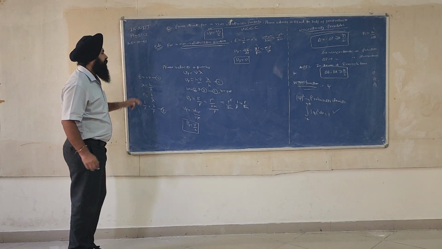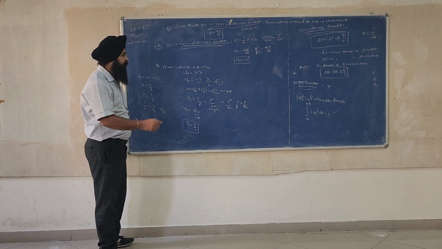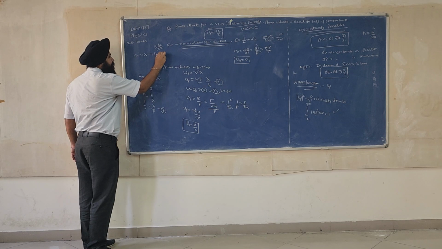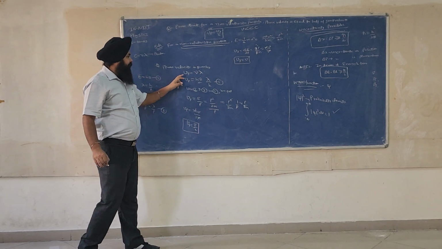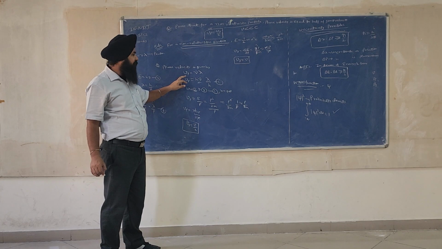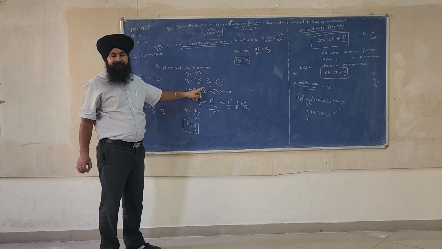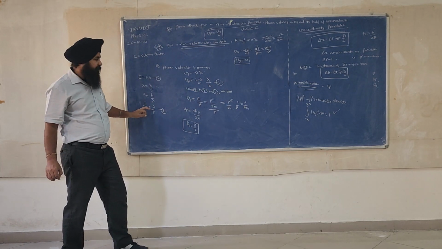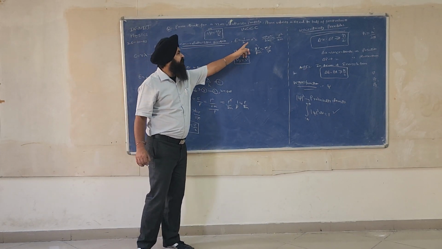Now please come to this point. Phase velocity is given by Vp is equal to nu lambda. This is meant for a photon. For light, for a photon, c is equal to nu lambda, where c is the speed of light. Here our wave is our vector wave. So Vp is equal to nu lambda. What I have done is multiplied by h divided by h. That gives E lambda by h, which is E times 1 upon p. Substitute there. What is E? E is equal to p square by 2m.